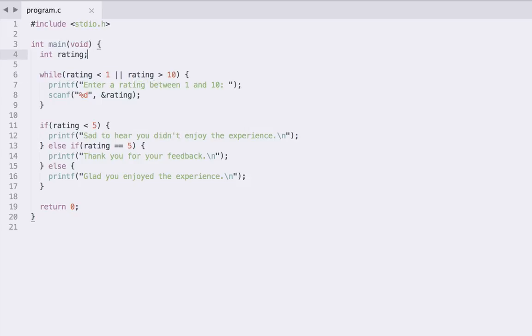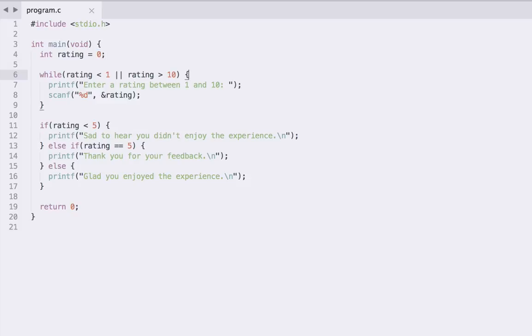So if you recall, when we declare a variable, we don't have any guarantees about its value. It might just be the case that when we declare the rating variable, it starts off with a value of 5, and so this means that this condition is going to be false, because rating is less than 1 is false, and rating is greater than 10 is false. So that's false or false, which is false. So this entire condition is going to be false. We're going to skip this block, and we're not even going to execute that block once, let alone multiple times. So what we should do is initialize our rating variable to some value like 0.